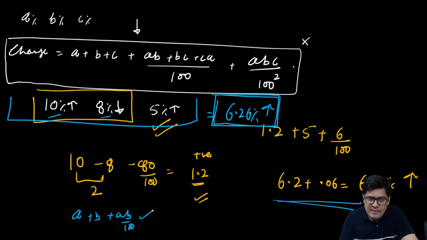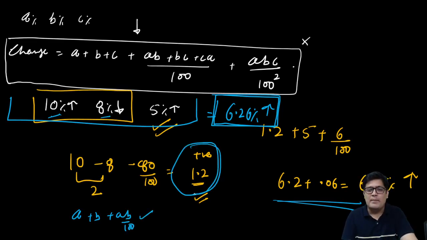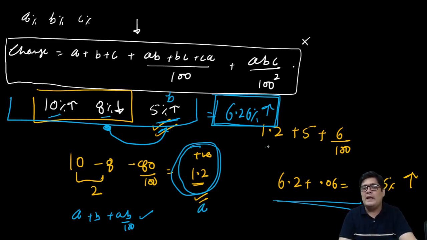I am getting the overall change as 1.2. After that, this value I did not use so far. I'm pairing the result of these two with this. This is my A now and this is my B. So A plus B plus A into B. This I am able to do mentally. 1.2 into 5 is 6 upon 100, that is 0.06, added to both. These are very fast methods.